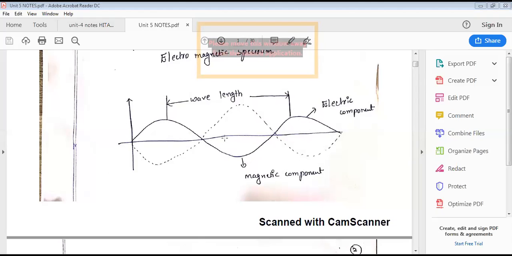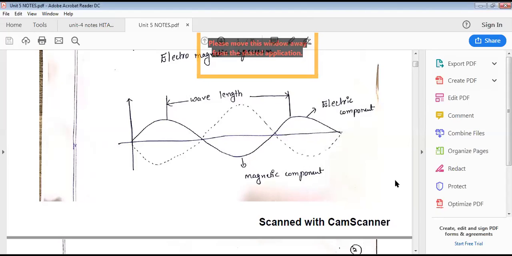This is called electromagnetic radiation. The distance between two peaks is called the wavelength, denoted by lambda and measured in angstroms.